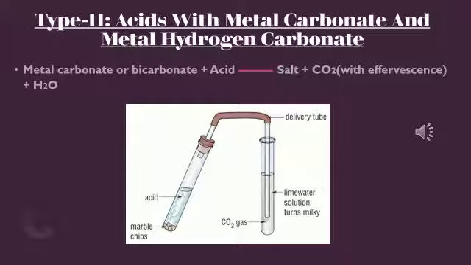Next, we will look into type 2, that is acids with metal carbonate and metal hydrogen carbonate. So when metal carbonate or bicarbonate reacts with acid, the products formed are salt and carbon dioxide. This carbon dioxide is liberated with effervescence, just like when you open a Coke bottle and the gas comes out with bubbles, and you also see water. So whether it is metal carbonate or bicarbonate, when you allow it to react with acid, it gives salt, carbon dioxide and water. For that, we shall see a few examples.